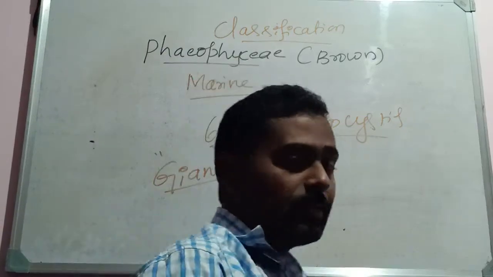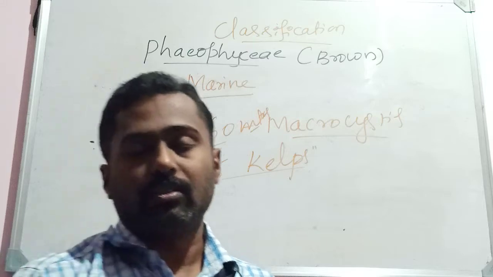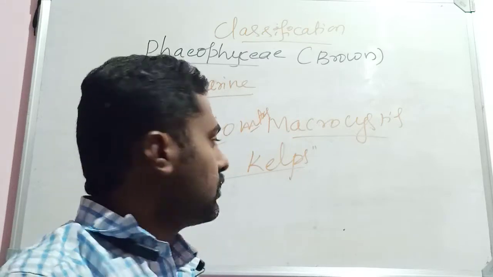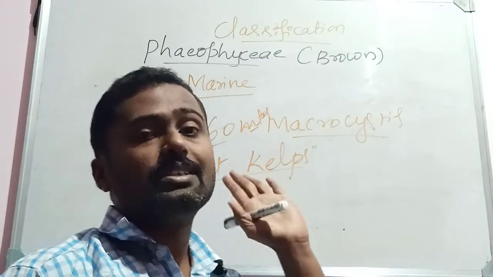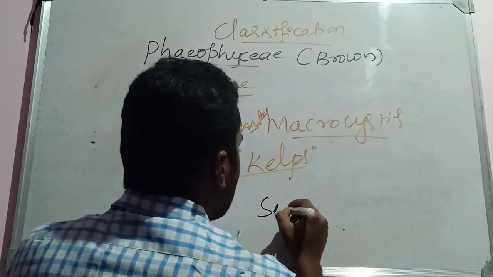Because of the larger size of these algae, they are known as giant kelps. And also some of the members are known as sea palms.